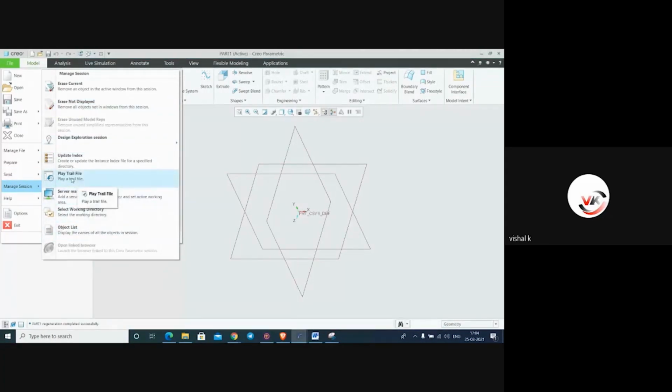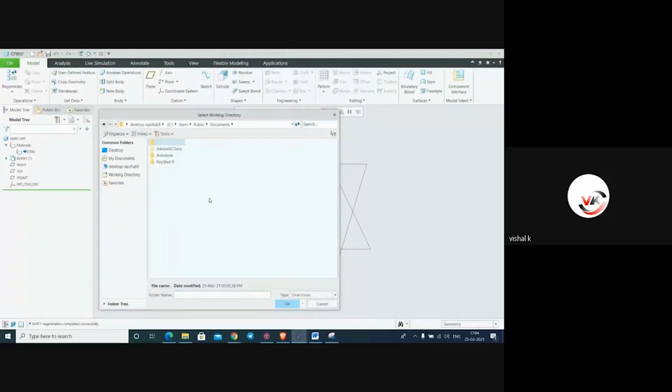So play trial file, it is different. See, this is the important one: Select Working Directory. We have to set the working directory first. I'll just select, and here we'll make one folder. I'll make a new folder, Proe7_demo. Here it is compulsory, we require a variable underscore. Spacebar is not acceptable. So here say OK.